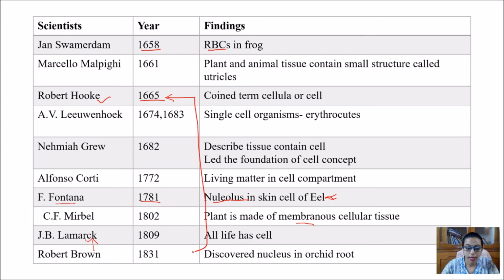And even at that time, you can see the distance from 1665 to 1831, after the finding of the cells, it was analyzed that the nucleus is also present in the cells. So it was first discovered by Robert Brown in 1831 in the orchid root. Now finally coming to the cell theory.